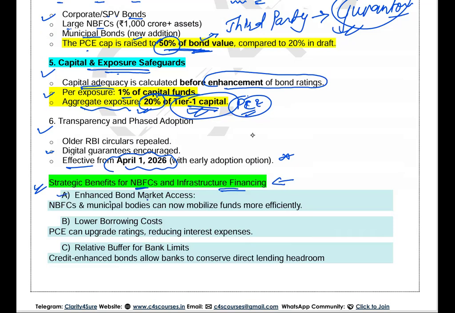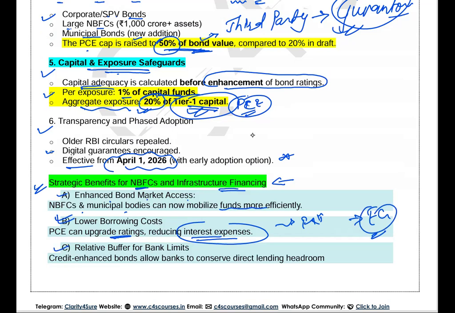First, enhanced bond market access. NBFCs and municipal bonds can now mobilize funds more effectively from the market, lowering the borrowing cost. PCE can upgrade the bond ratings, reducing the interest expenses. The interest burden will be reduced. So lowering the borrowing cost means more and more expenditure will be raised, and ultimately it is going to boost the economic growth of our country.